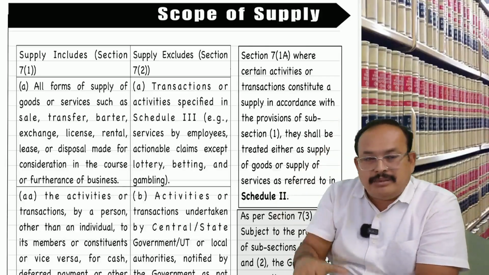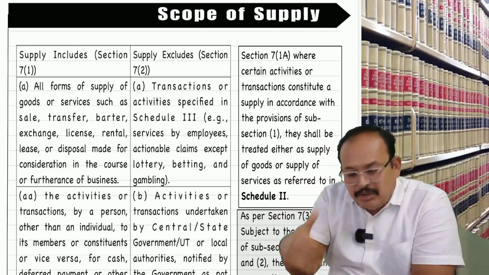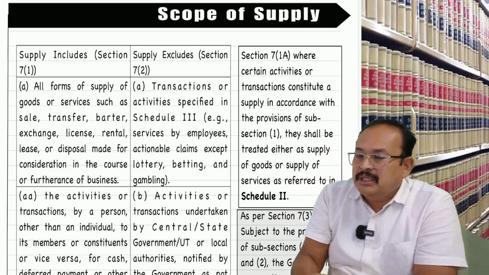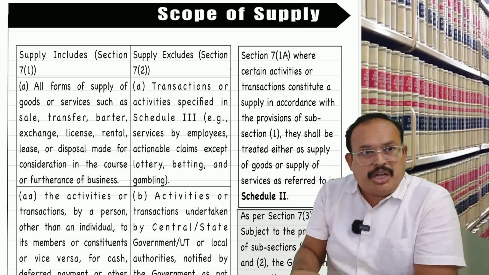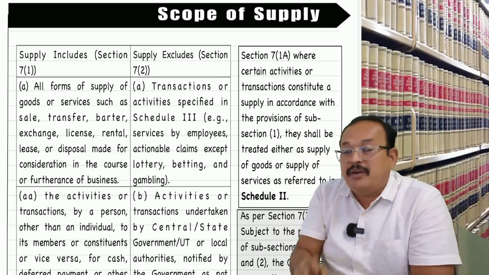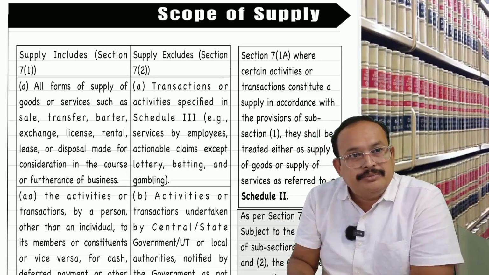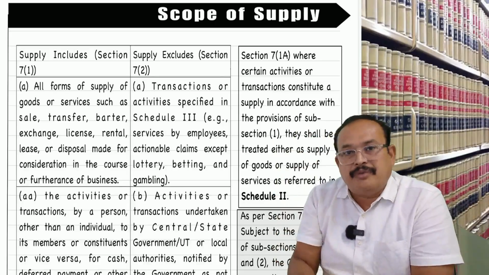Prior to the amendment, prior to this Finance Act 2024, the law was such that the department says, hey, you have to pay the tax. You are the supplier of 40 crores. You have to pay the GST on 40 crores.